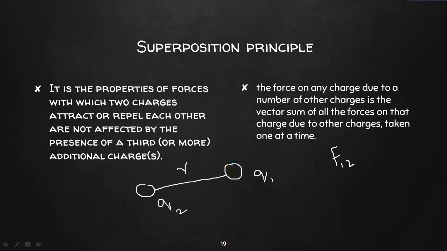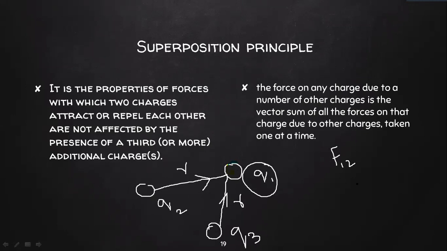What will happen if I bring another charge inside the picture? If I bring Q3 inside, this Q3 will also exert some force on Q1. So let's consider this also is separated by a distance r. So this particular charge Q1 is experiencing two forces, one due to Q2 and the other due to Q3.